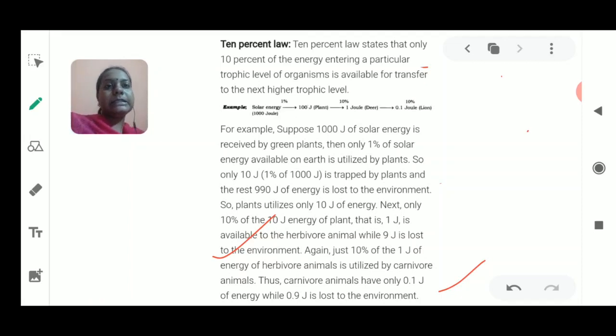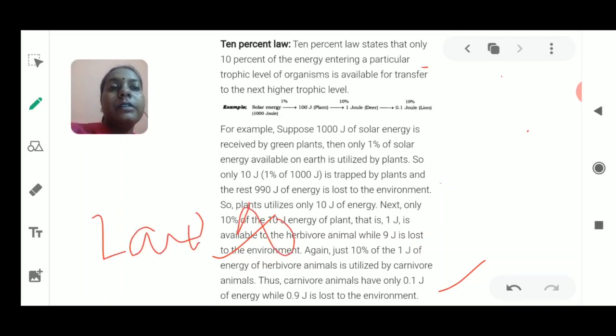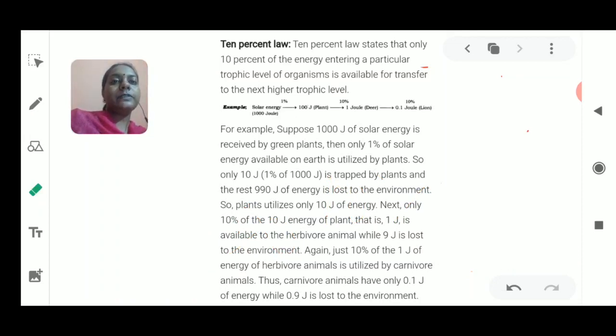The concept remains the same: only a very small proportion of energy is being transferred from one generation to another generation. This is known as the law of 10%, or the 10% law, where only 10% of energy is being transferred from one trophic level to another trophic level, whether it is producer or consumer. So this was about the 10% law.